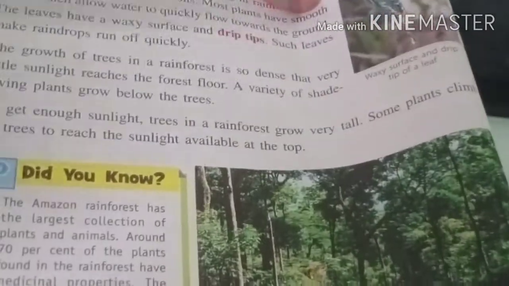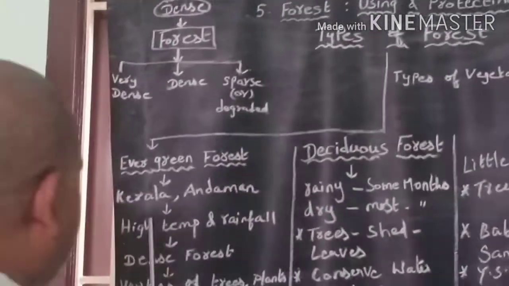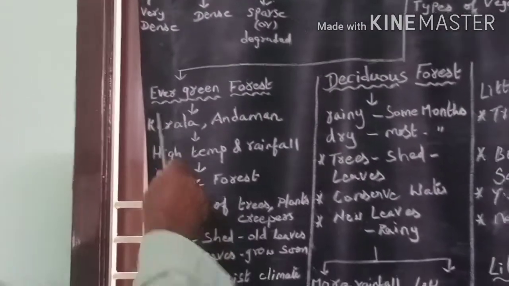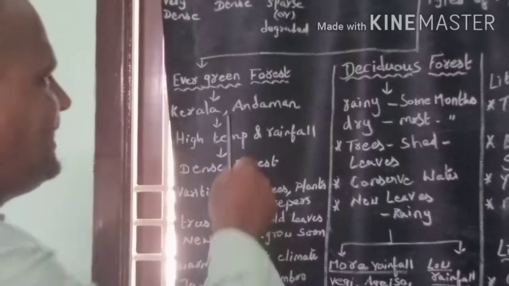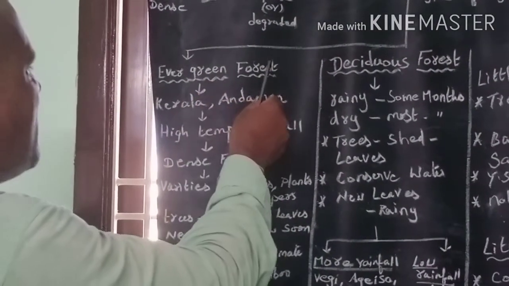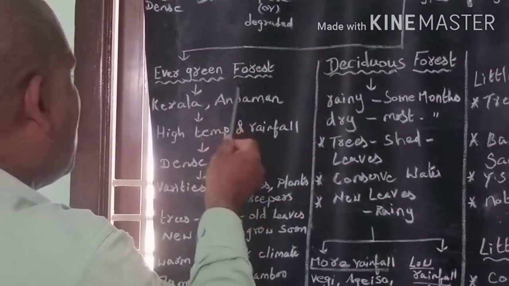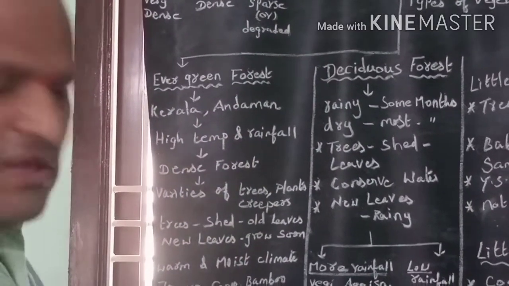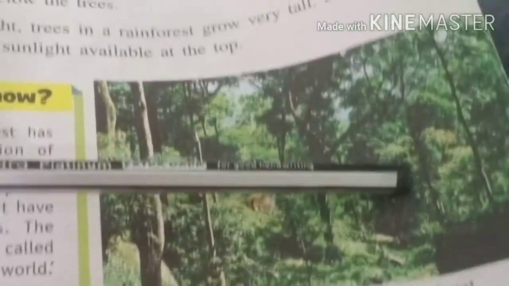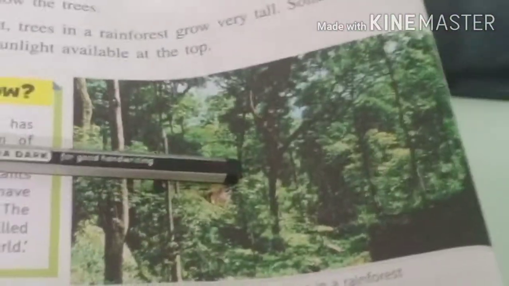In India, Kerala and Andaman are located in the equatorial region. So, Kerala and Andaman get high temperature and high rainfall climate. Thus, evergreen forest is found in Kerala and Andaman. Evergreen forest is a dense forest. It consists of a variety of trees, plants and creepers.